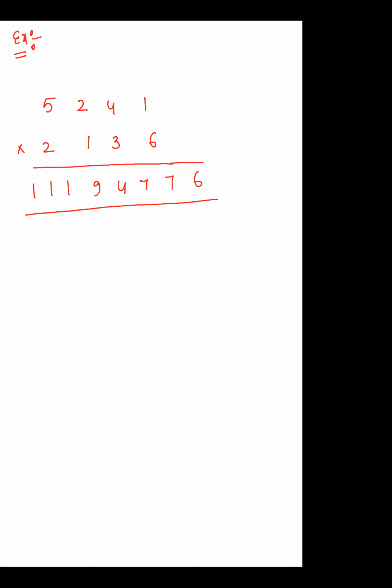Can I take multiplicand and multiplier with different digits? Then what do we have to do? That is a very important thing, and that is also very useful for our algebraic multiplications.